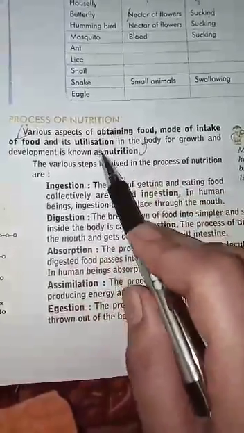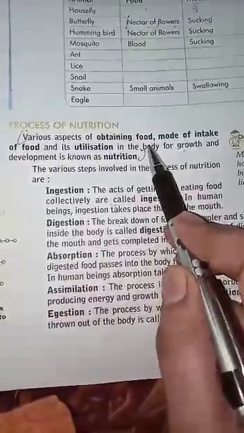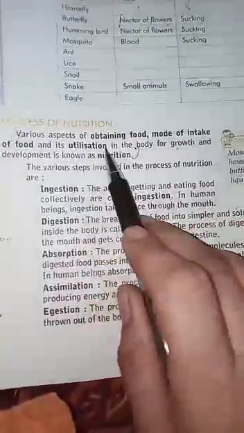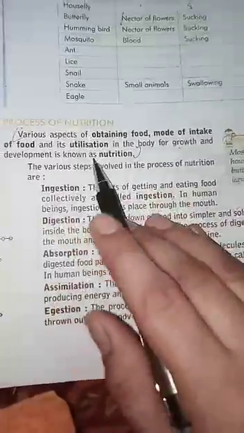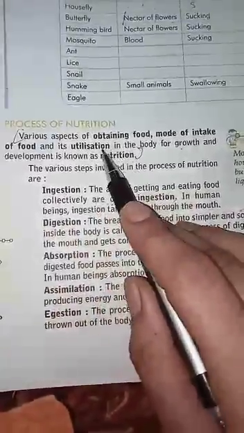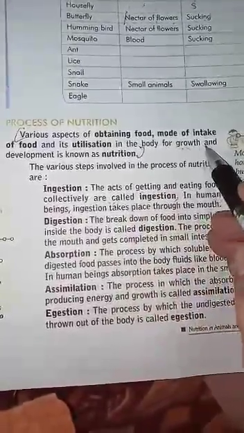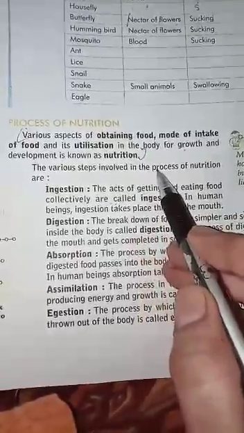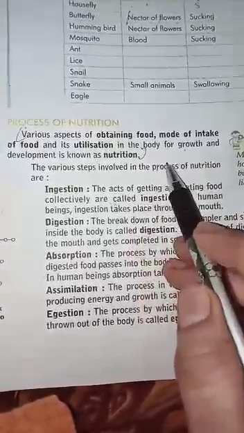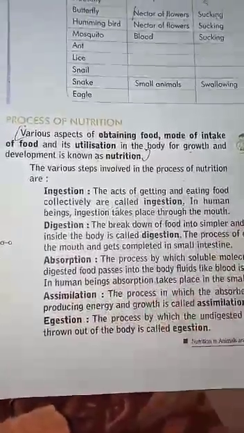This full process is called nutrition. Different animals take their food by different methods. Utilization means use of that food by our body for the growth and development of our body. This process is called nutrition. Now we will read the steps of nutrition.